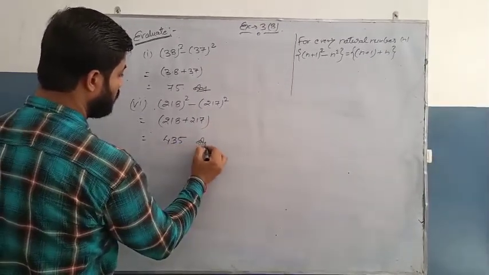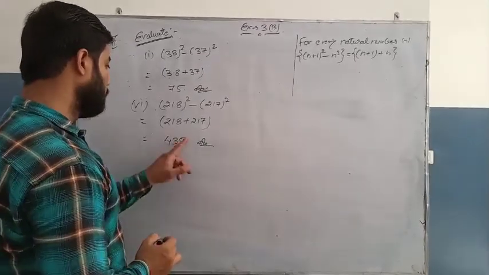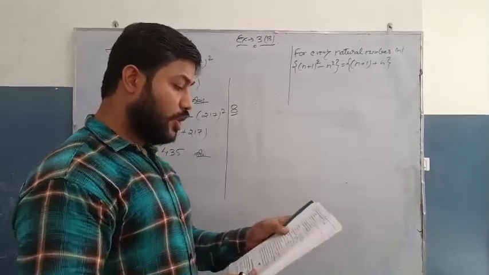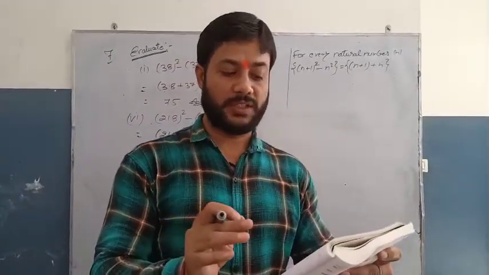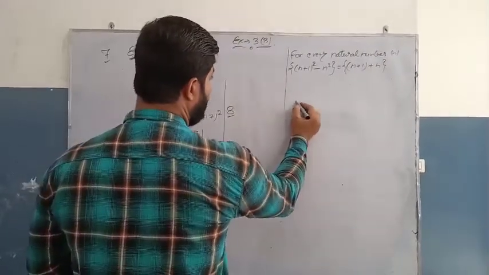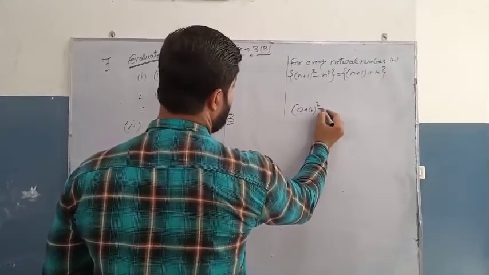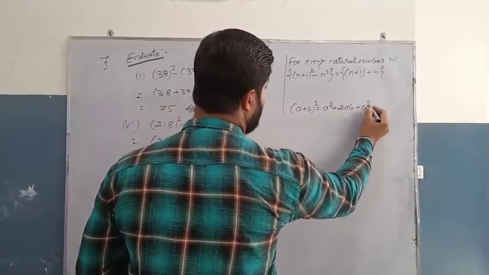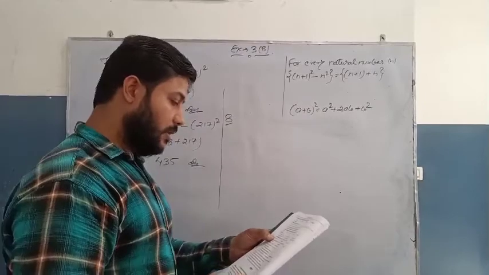So that is your answer. Question number 8 says, using the formula (a + b)² = a² + 2ab + b², as we know, a plus b whole square is equal to a square plus 2ab plus b square. We have to use this formula while solving it.